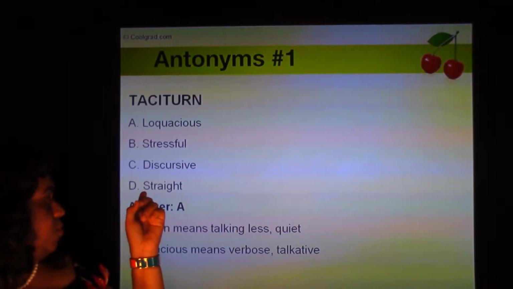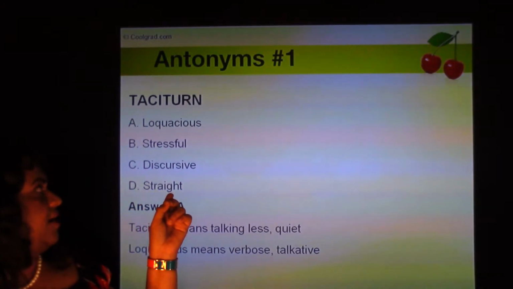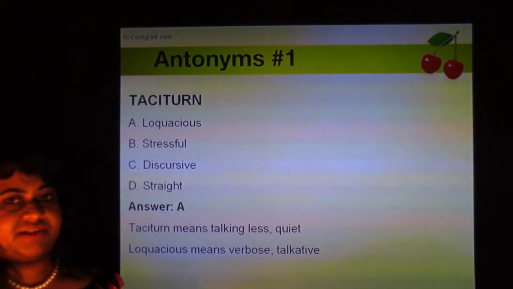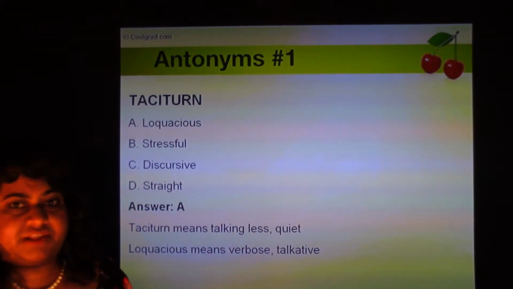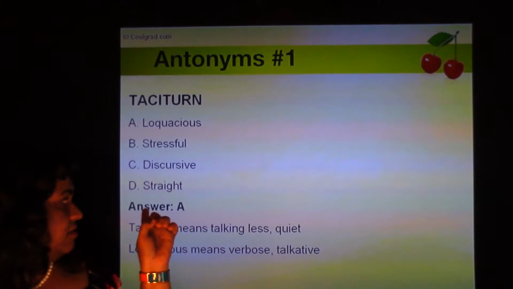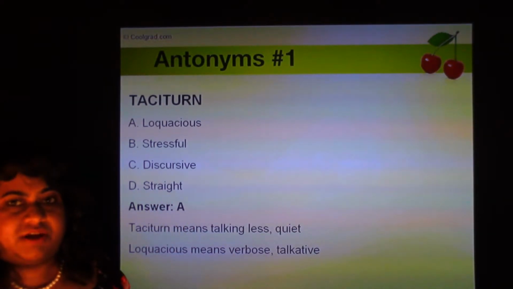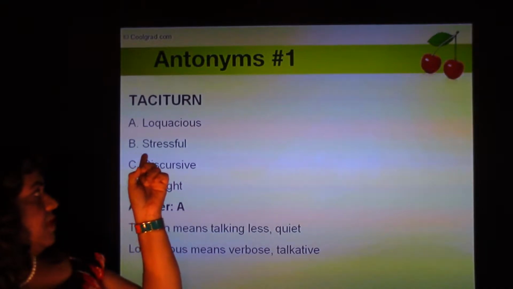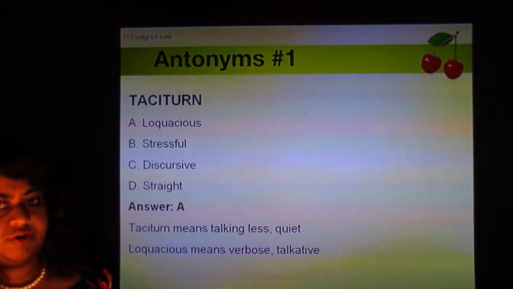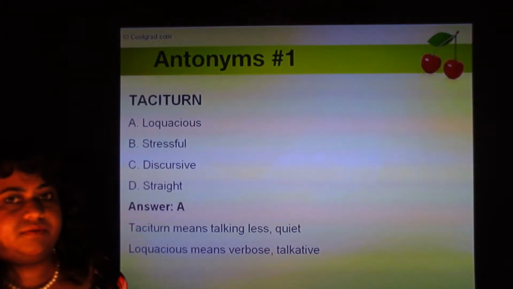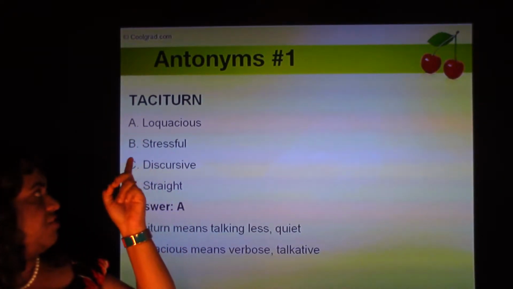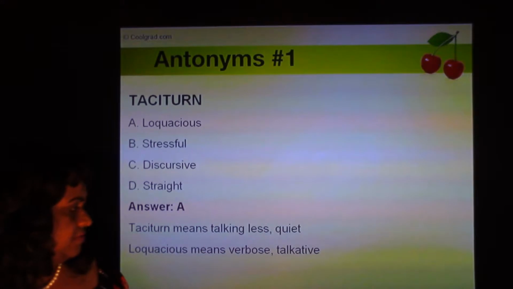So the word here, straight, is given kind of to confuse you. You might be tempted to think that taciturn is something that bends and curves a lot, so the opposite might be something like a straight line, but that's just to kind of confuse you. It's nothing to do with stressful or not stressful. It's about being talkative or quiet nature. So the opposite of taciturn is loquacious.